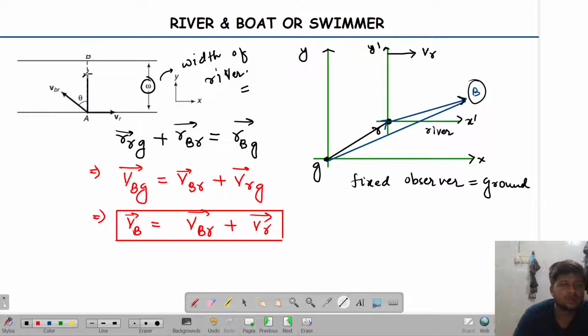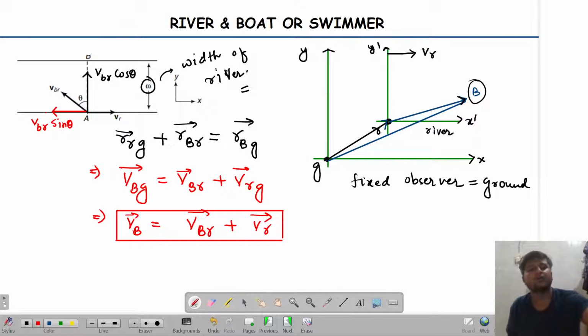One, velocity of boat with respect to river cos theta along the width of the river, and one, velocity of boat with respect to river sine theta in the opposite direction to the velocity of the river. Are you able to get me or not? Yes or no?